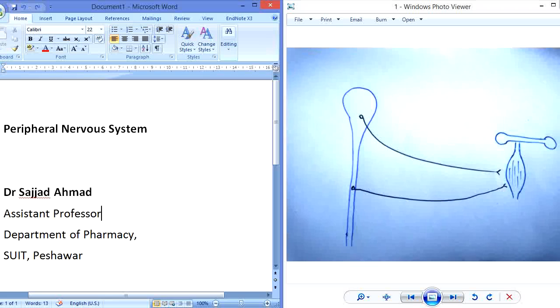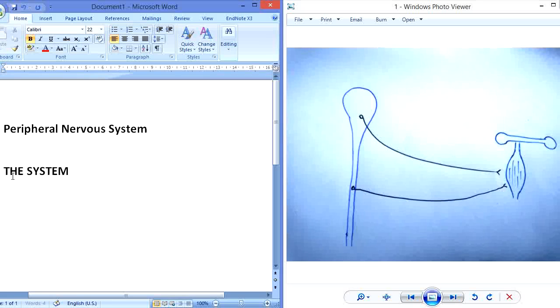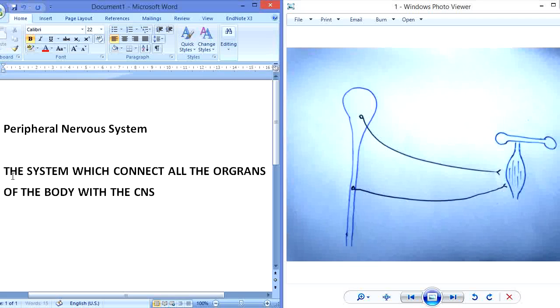The peripheral nervous system is the system which connects all the organs of the body with the central nervous system.